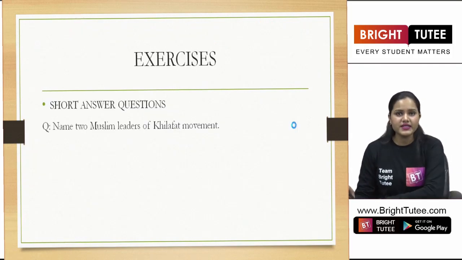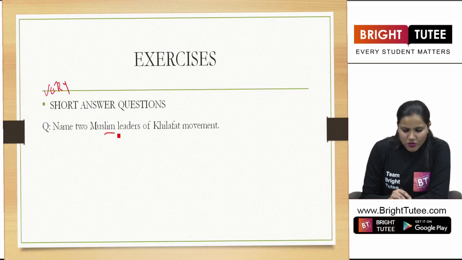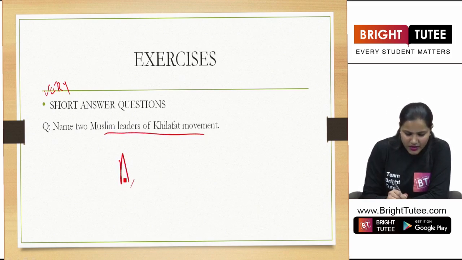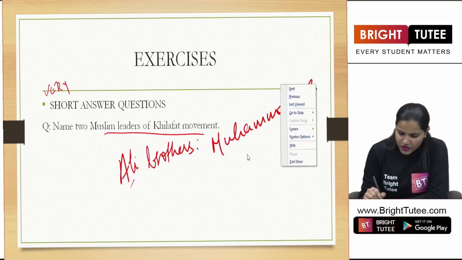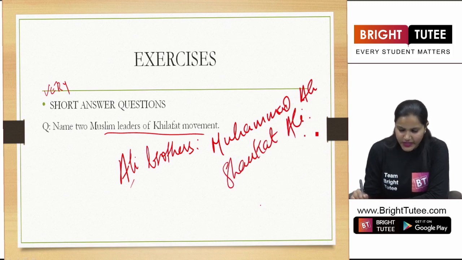Now coming to our exercise section, we have a very short answer question that says, name the 2 Muslim leaders of the Khilafat movement. You can write the names here. The Ali brothers. What were their names? Muhammad Ali and Shaukat Ali. So you have to write this.